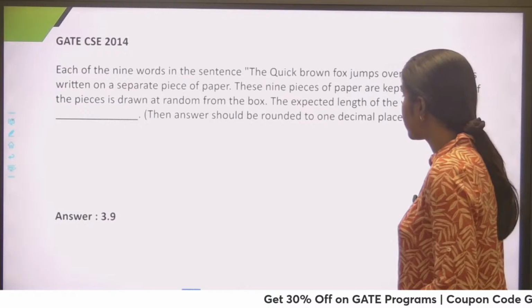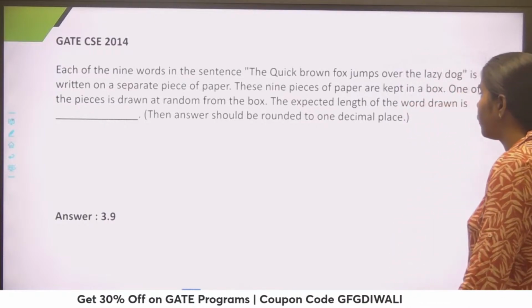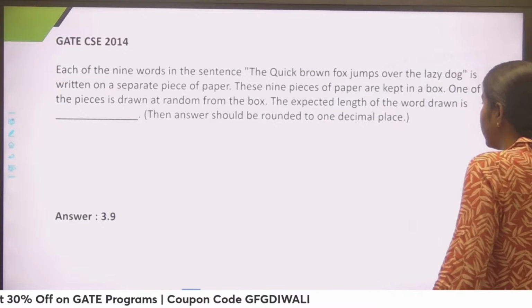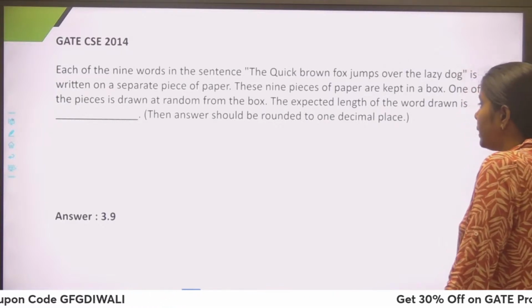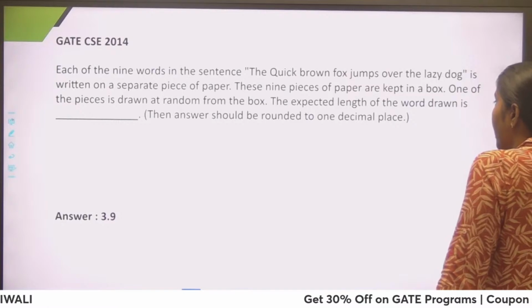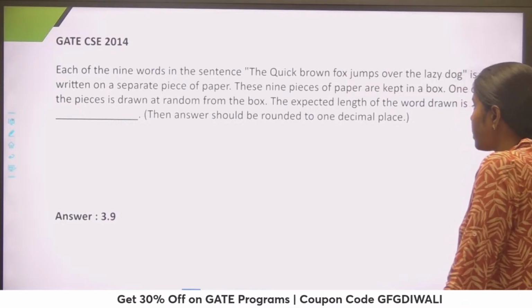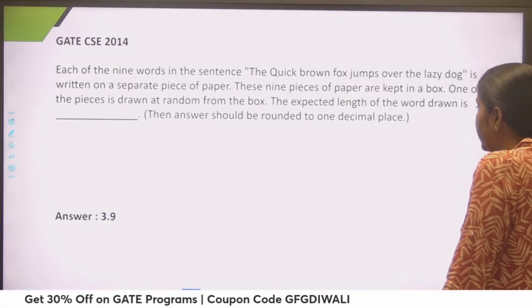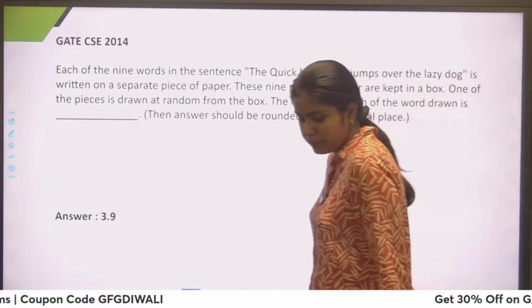This is another question. It says that each of the 9 words in the sentence, the quick brown fox jumps over the lazy dog, is written on a separate piece of paper. These 9 pieces of paper are kept in a box. One of the pieces is drawn at random from the box. Then they are asking for the expected length of the word drawn.